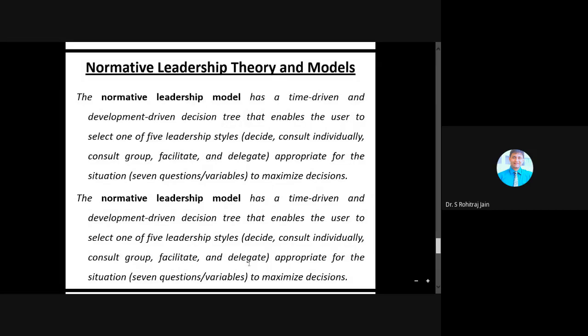And the last one is called delegate. Now what happens here, students? Delegate means the leader lets the group diagnose the problem. The leader allows the team members or the followers to diagnose the problem, and then makes the decision within the stated limits. The role of the leader is to answer questions and provide encouragement and resources. So these are the five leadership styles: decide, consult individually, consult group, facilitate, and delegate.